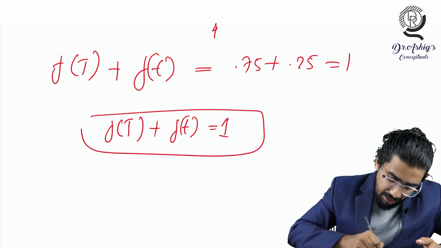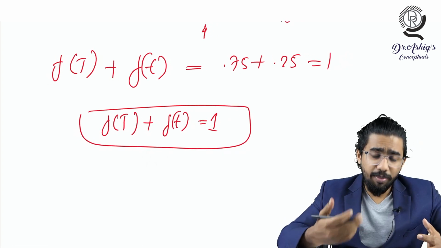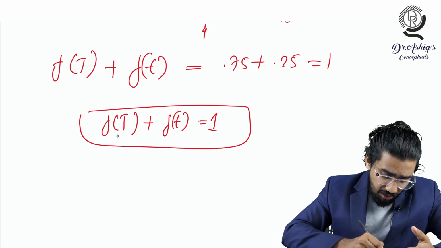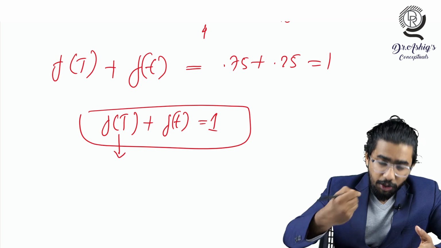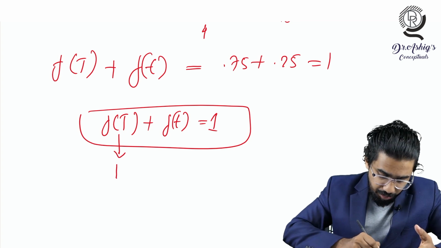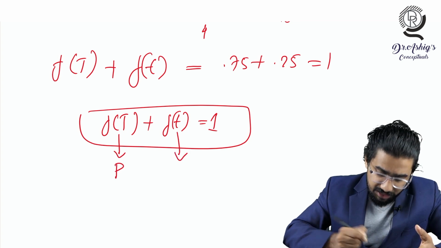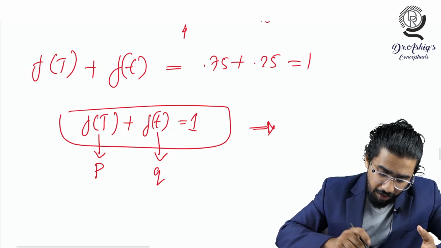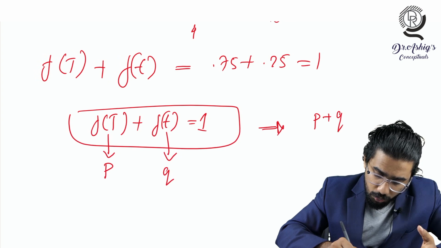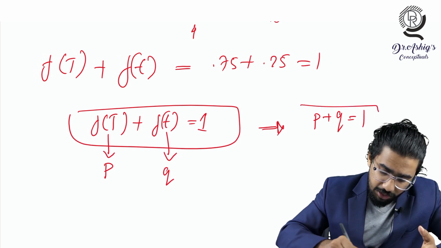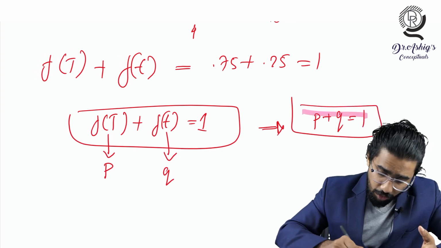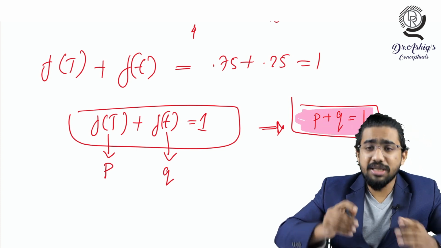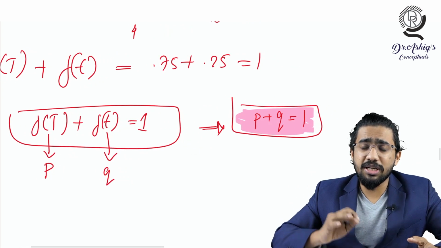This is very important, and in general we apply this in terms of P and Q. We denote the dominant allele frequency, capital T, as P, and the recessive allele frequency as Q, and we write this equation as P plus Q is equal to 1. This is the first and basic equation of the Hardy-Weinberg principle.